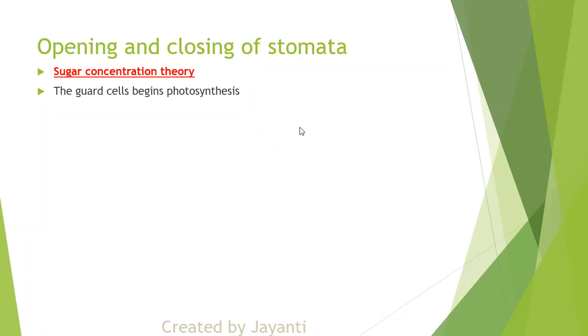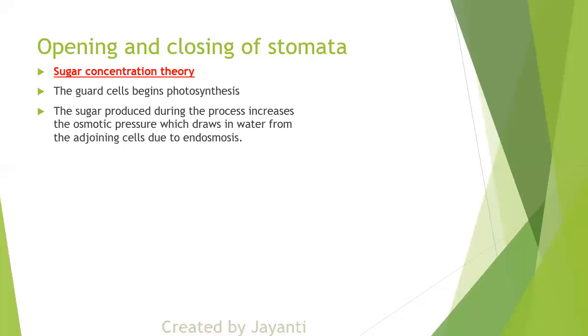Yes. So here you are right. Ion concentration, sugar concentration, all this concentration is happening basically to pull the water. If I want to open my stomata, I need water in the guard cells because they will become turgid, and then it will open. So any concentration might be happening in any plant. There are two theories explaining what must be happening. The second theory we are talking about is that guard cells themselves do photosynthesis.